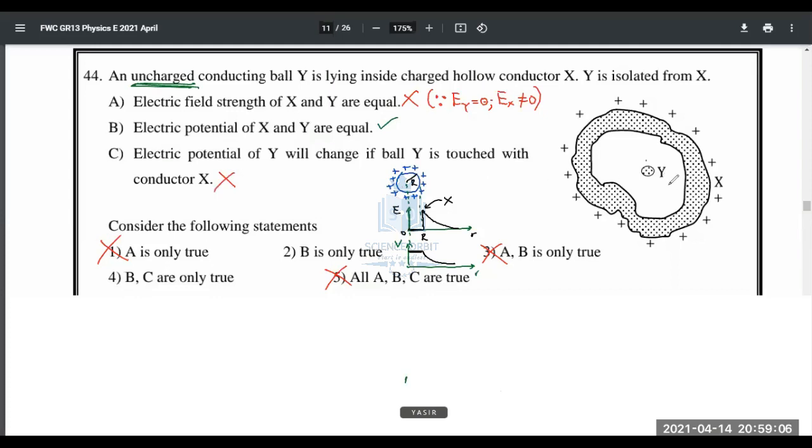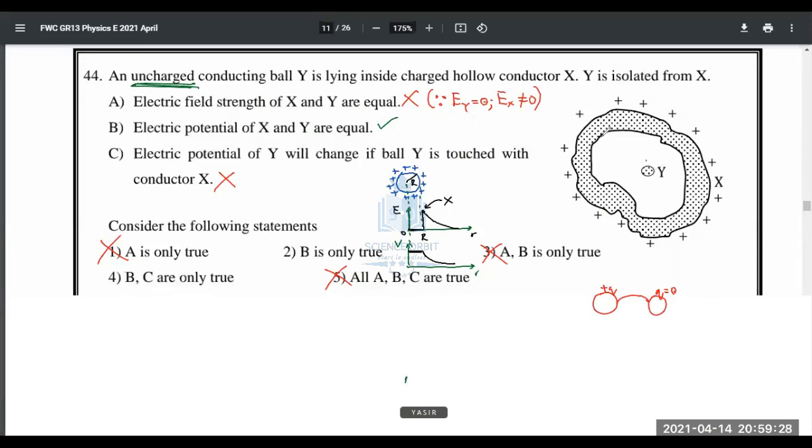I repeat. This is not charged, and the inner surface is also neutral. So when neutral and neutral touch, there's going to be no change. You have learned by induction: when there's plus Q here and no Q here, and you bring them into contact, charge will travel from here to here until the electric potentials are equal.